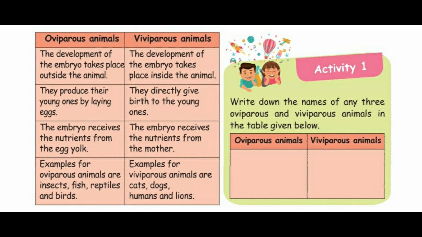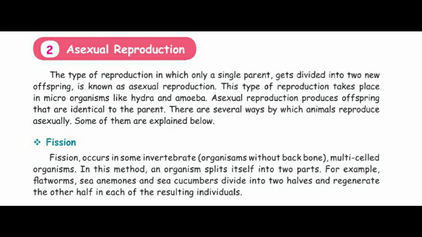Activity 1. Write down the names of any 3 oviparous and viviparous animals in the table given below. You know what oviparous and viviparous animals are, so you can write them. You think and write. Next we learn about asexual reproduction, the type of reproduction in which only a single parent